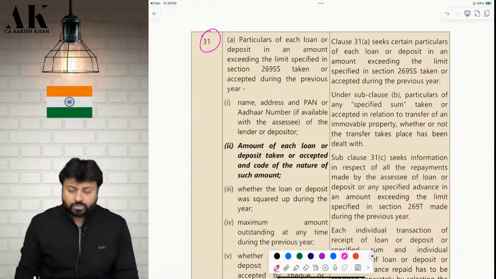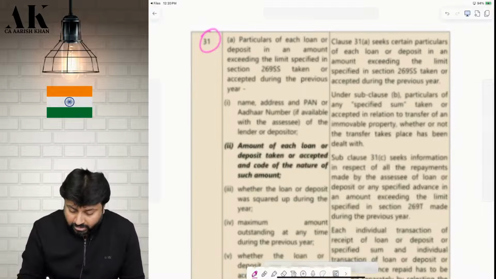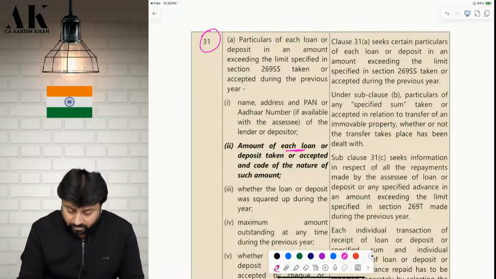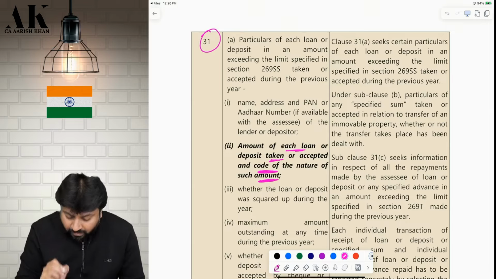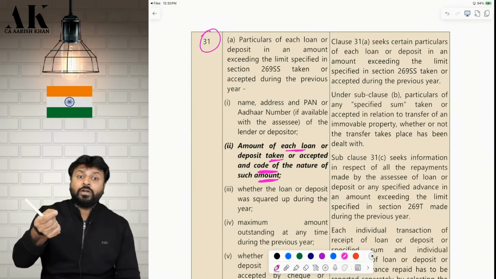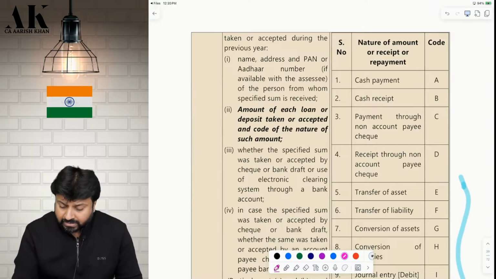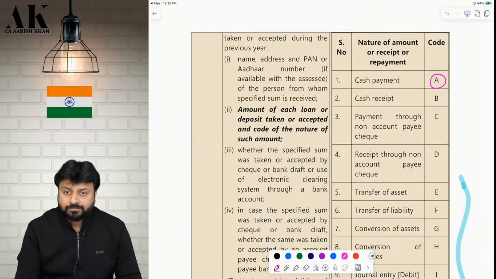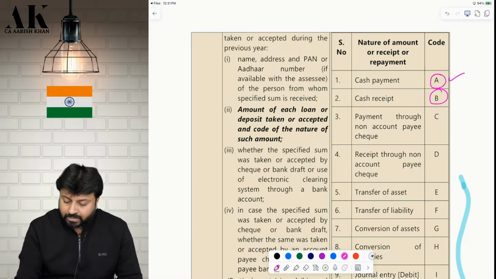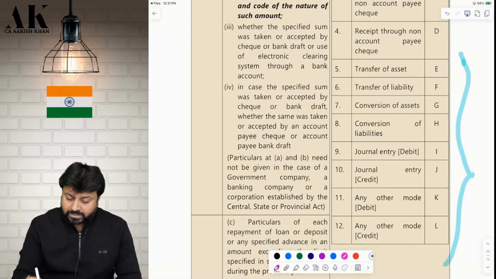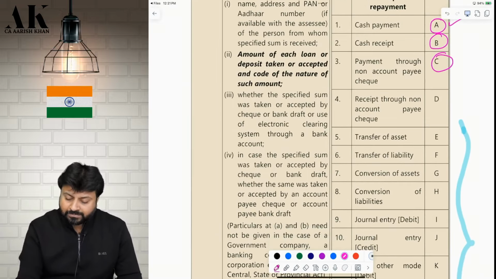In clause 31, which is for 269SS, they are now saying that for each loan or deposit you take, you have to mention a code and the nature of such amount. For that, you have to mention the relevant code. If you are making a cash payment, you have to write code A. If you are receiving cash, code B. This is a code that you have to mention which was not there in the earlier tax audit report. If you are making a payment through a non-account payee cheque, then C.